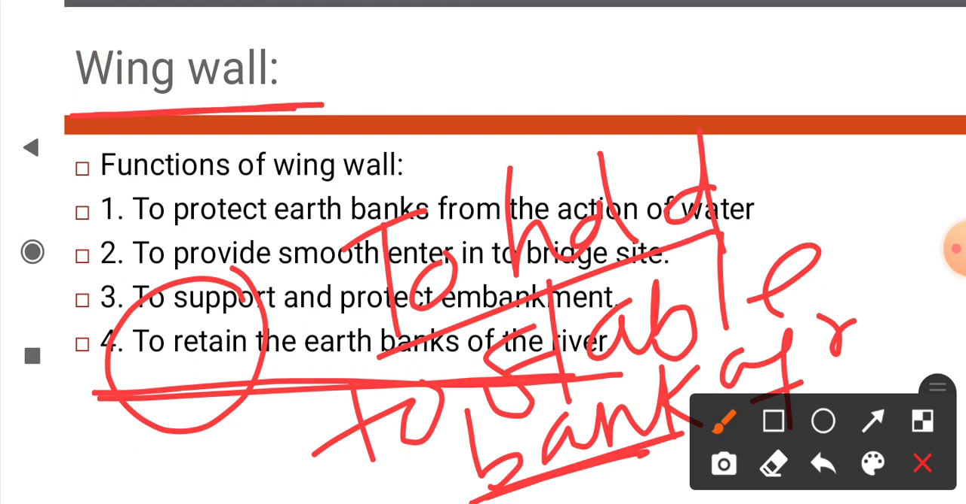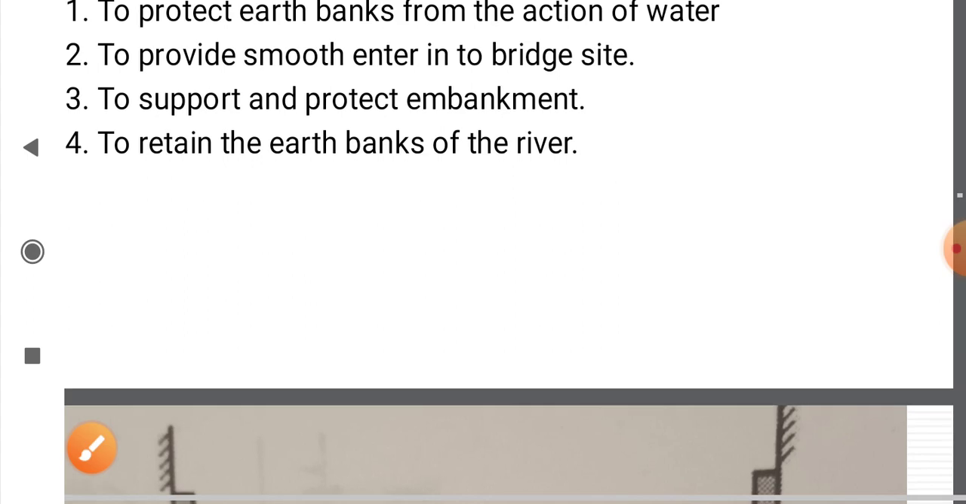Now next point is types of wing walls. There are three types of wing walls.